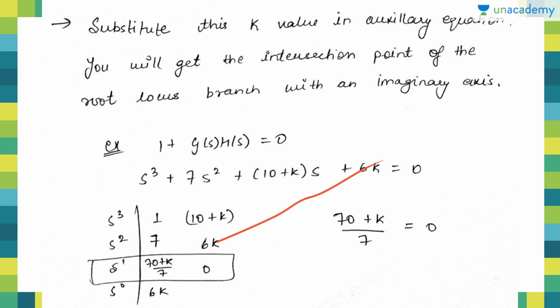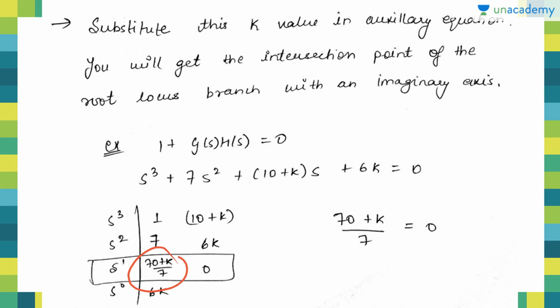Now we know that we'll multiply this by this, minus 6k into 1, divided by 7. So the final is (70 plus k) upon 7. This term will be 0 as 7 into 0, so this term will be 0. Now for this row we can see that the other elements of this row are already 0.